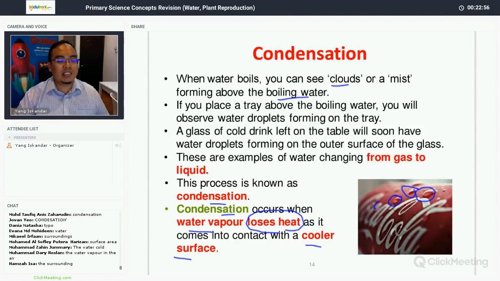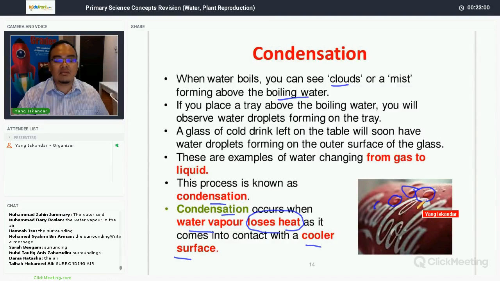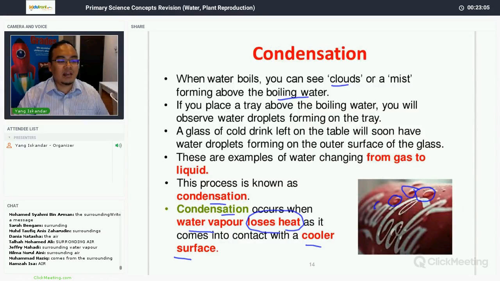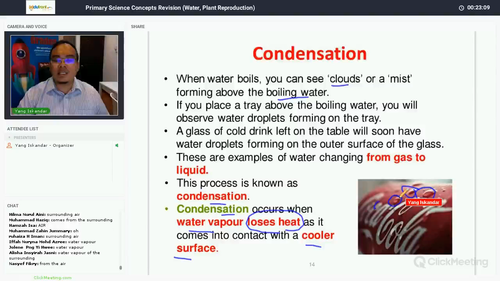From the surface area, from the cold water. Okay, Zahin says that it comes from the cold water. Not true. From the surrounding air. Okay, water vapor in the surrounding. Okay, very good. The water droplets here come from the water vapor in the surrounding air.